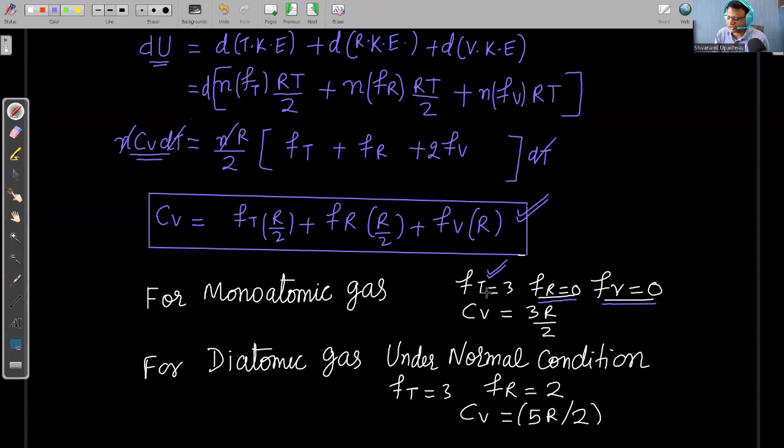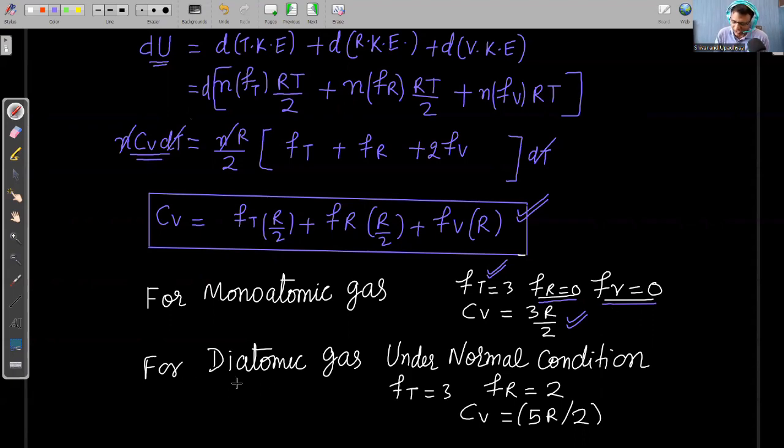Translational degree of freedom means movement of the center of mass of the molecule, so it can change its 3 coordinates. That's why for any molecule, translational degree of freedom is 3. Rotational and vibrational degrees of freedom are 0, translational is 3. So Cv is equal to 3R by 2 for a monoatomic gas. If I know Cv, I know Cp is 5R by 2, and gamma is 5 by 3, that is 1.66 or 1.67.